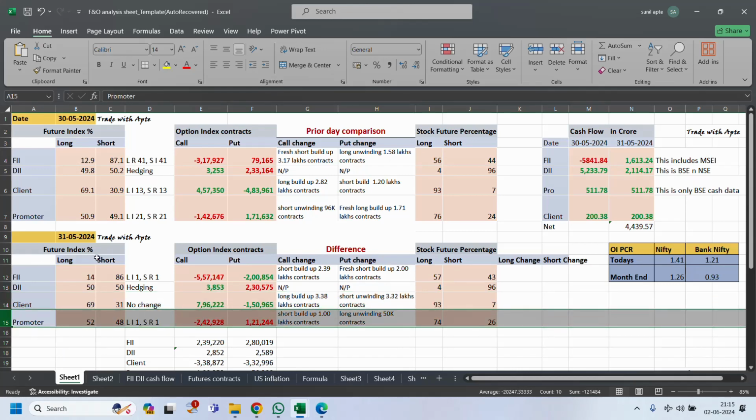Promoters in future index are 52% long, 48% short. In option index call they have a writing of 2 lakh 42,000 contracts, and put buying they have 1.21 lakh contracts. So here they are bearish, here they are neutral, and in stock futures they have a good number of longs, 74% long and 26% short. So here they hedge the positions, but they are positive only. Only FII is negative, but all the other three players are positive.